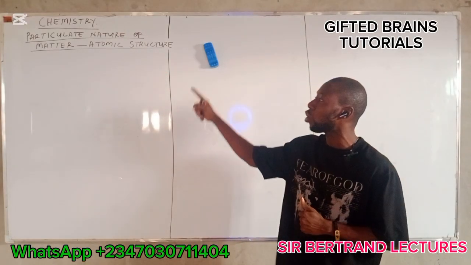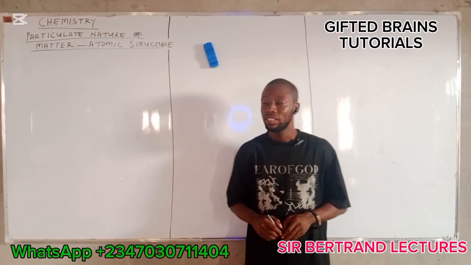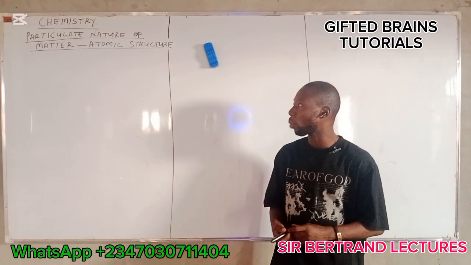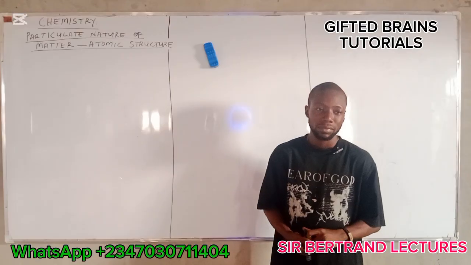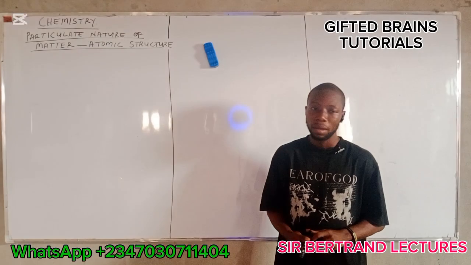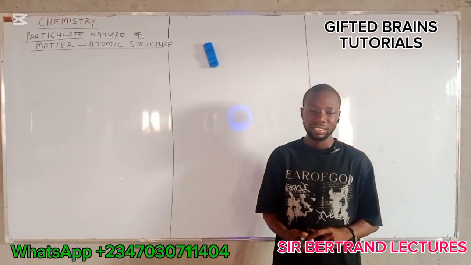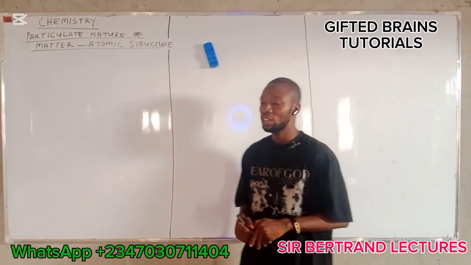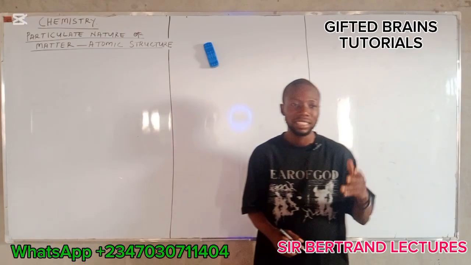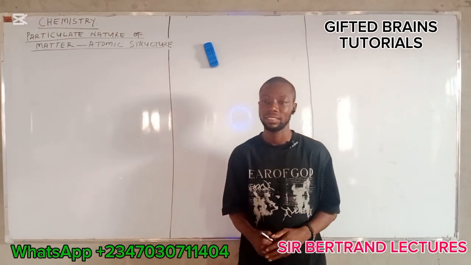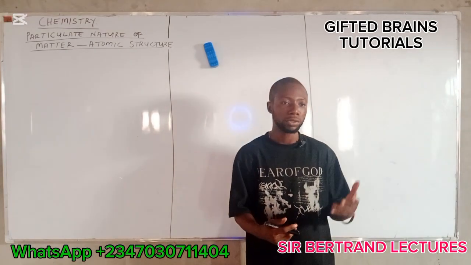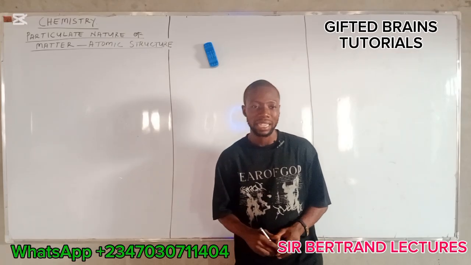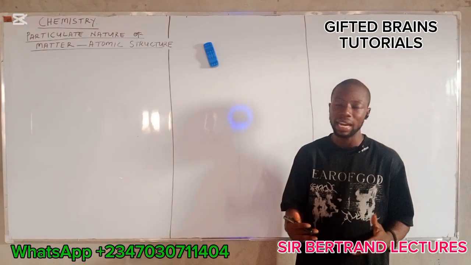In the last video, we talked about matter to be anything that has mass and occupy a space. Then I told you that matter has three physical states of existence, which are solid, liquid, and gas. Matter can exist in form of solid, liquid, and gas.